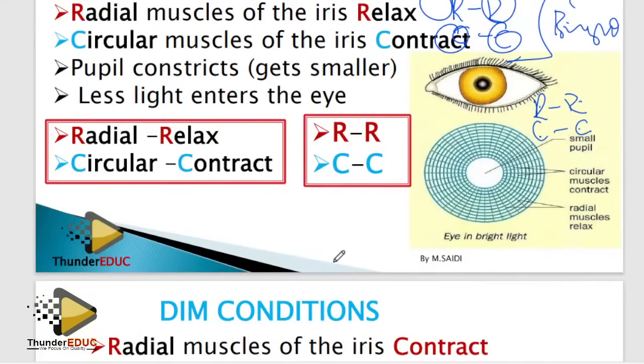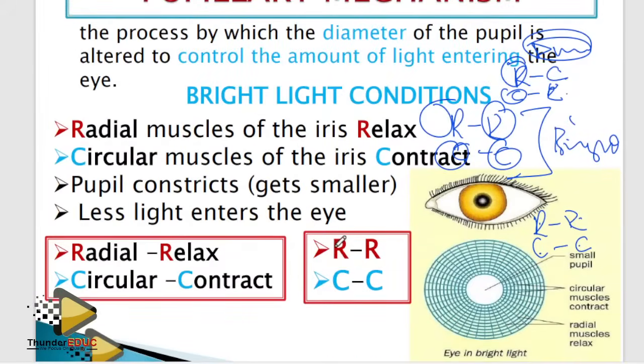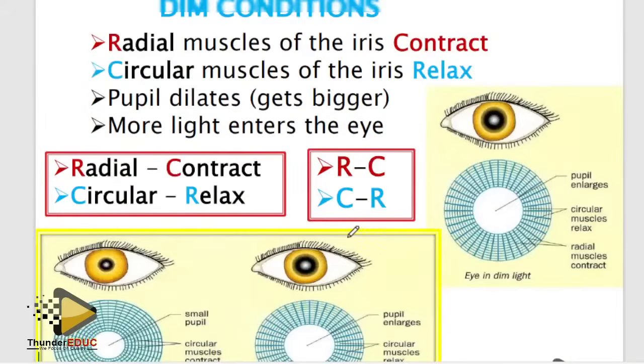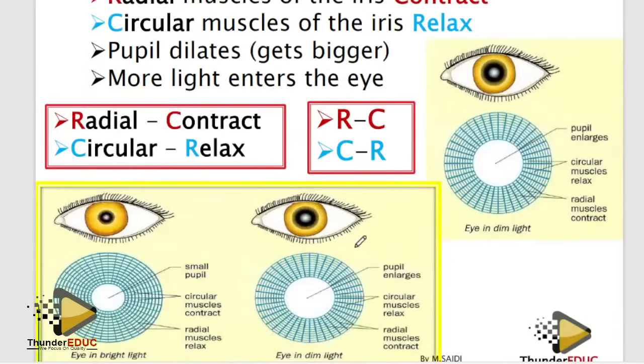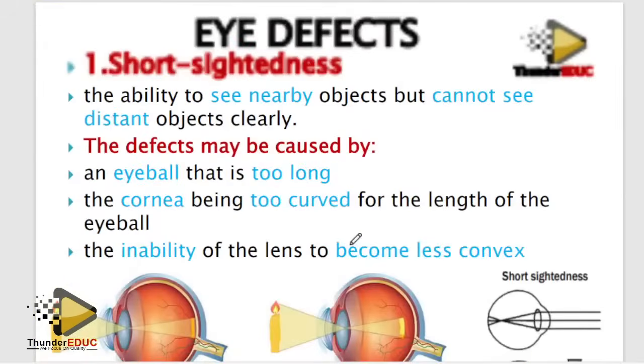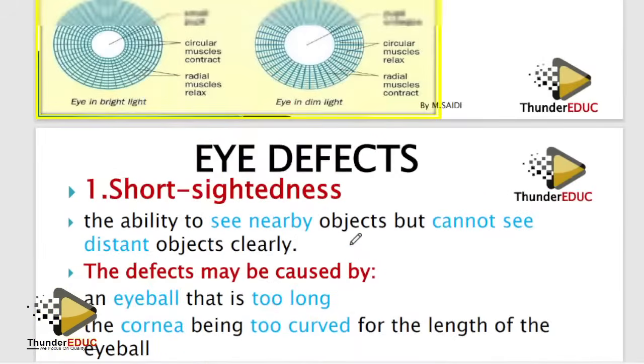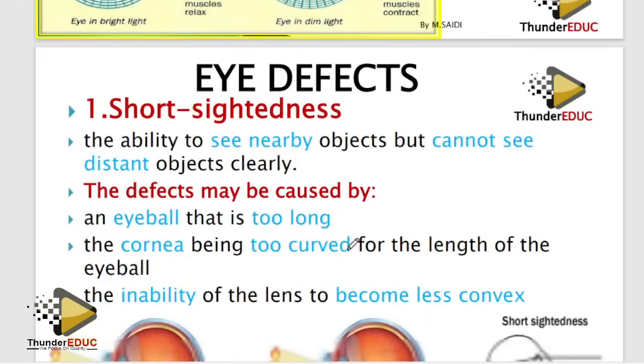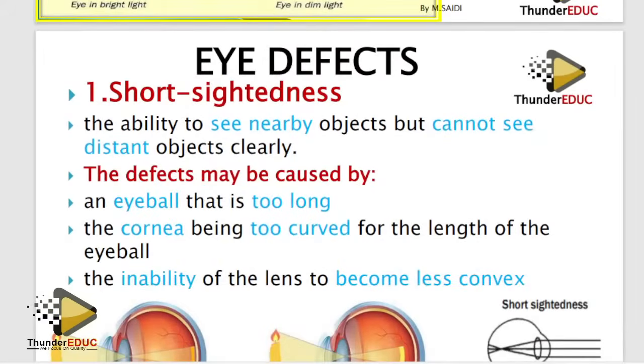So please make sure that you memorize one. Bright light, R with the R, C with the C. You don't mix things up, while in dim light, you mix them up. Done. Don't waste too much time, guys. This one sometimes is a challenge for some people, but it's not that big a deal still.